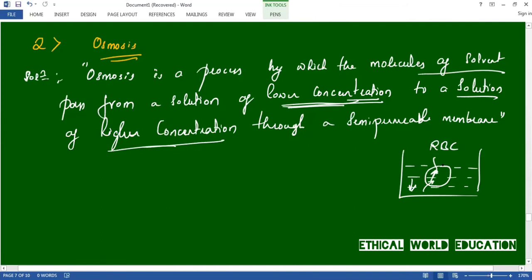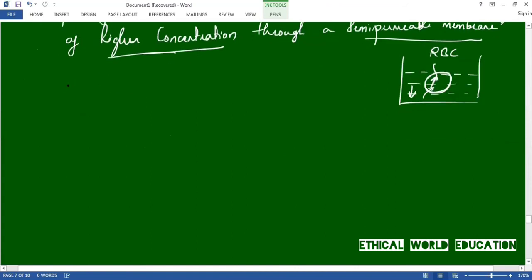The RBC has a semi-permeable membrane across it, so solvent can move through the semi-permeable membrane. This process is called osmosis. Let us write, there are three different types of solutions. Let us discuss one by one.